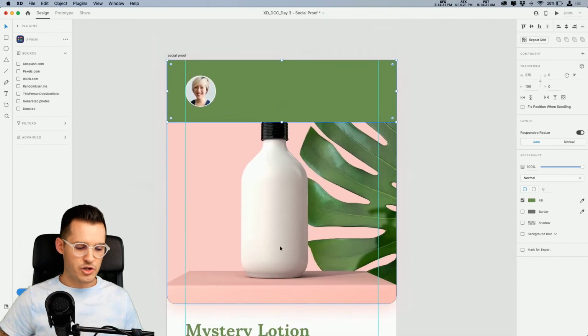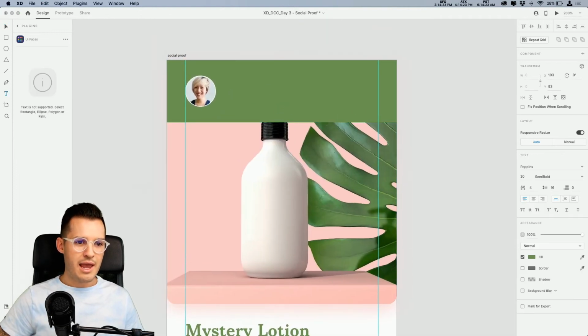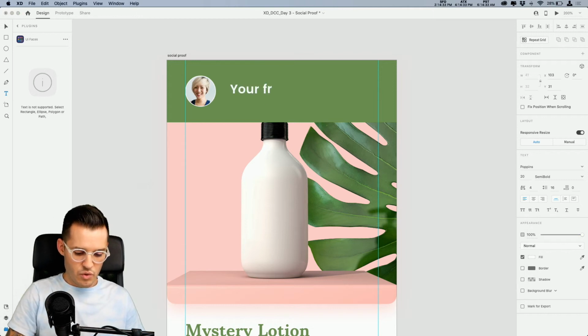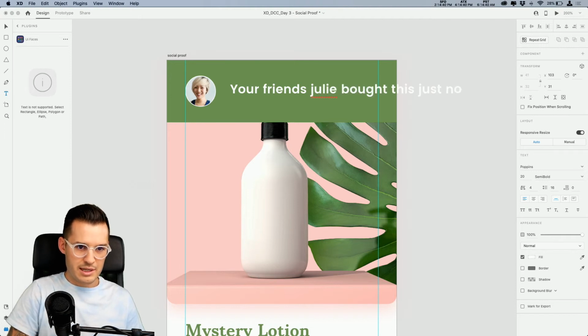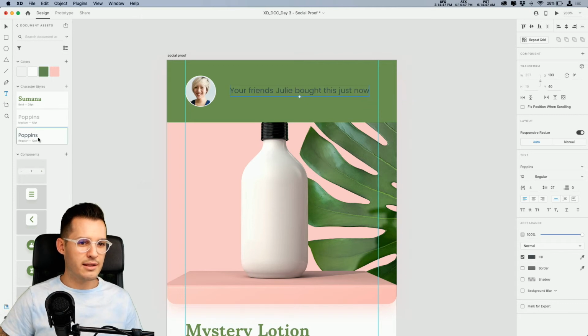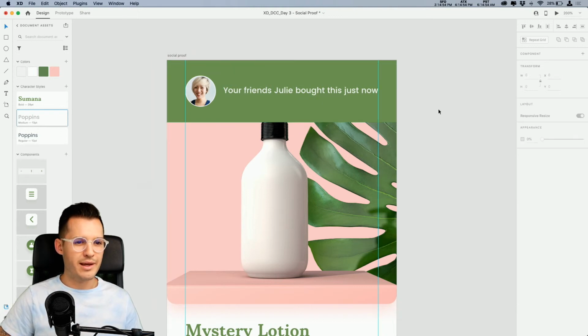And let's get some text in here, shall we? I'm just gonna hit T for text, and whoa, what happened there? Should be able to, oh, it's green, that's why. Okay, well, that's funny. We want to put something like, "Your friend Julie bought this just now." I probably spelled that super wrong. Did I spell everything super wrong? No, I didn't. Okay, let's come back to our assets here, and let's find a style that works for us. We're gonna do that one, and why don't we make it white so it stands out? We gotta have that good contrast, right?